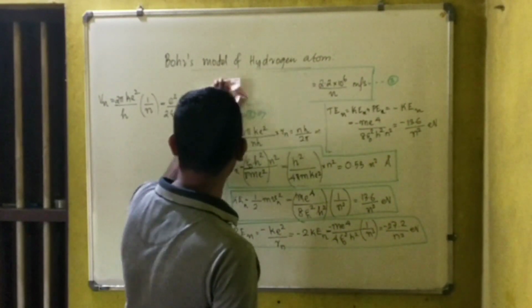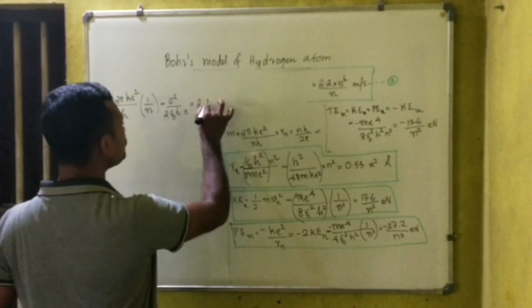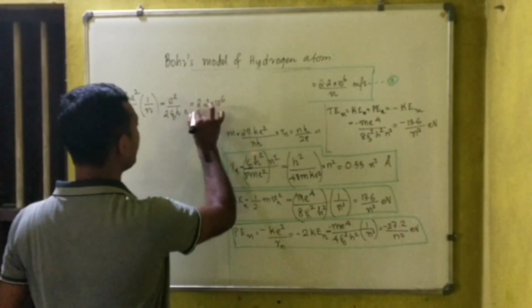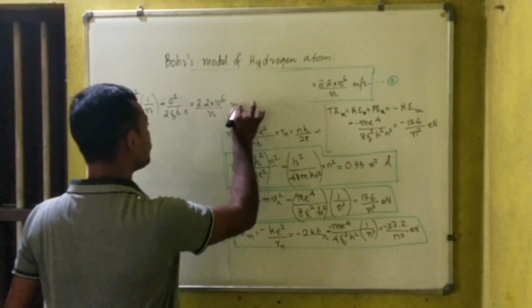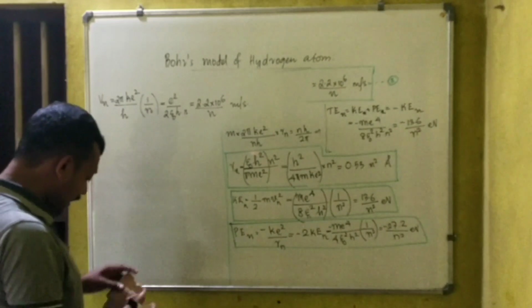Now this value is equal to 2.2 into 10 to the power 6 divided by n, that much meter per second, right? That is the velocity of the electron in the nth orbit.